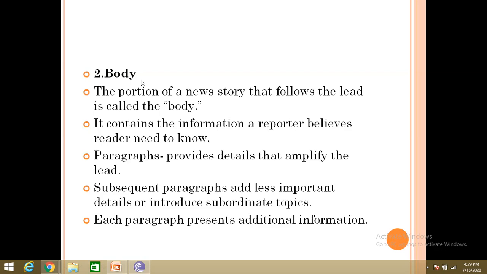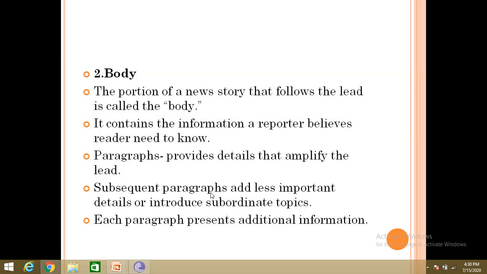And the following paragraphs, I think this is a long news story with more than 10 paragraphs. So please read at least this news story today. The paragraphs provide details that amplify the lead. They must amplify the meaning and support it, and be logically connected to the lead. They cannot add too many complex stories into one news story, so they have to be very clear in explaining their story. The details in the following paragraphs must amplify and support the lead.